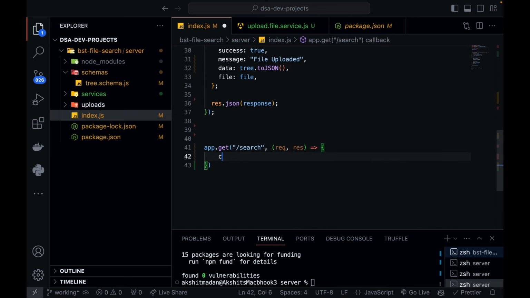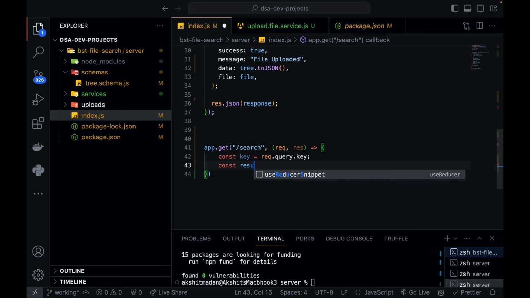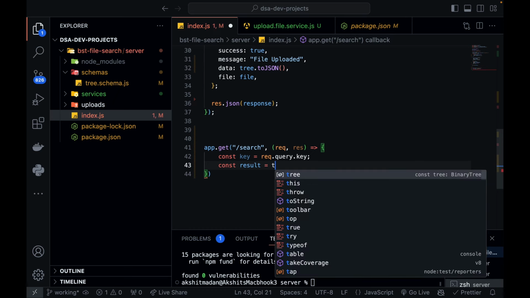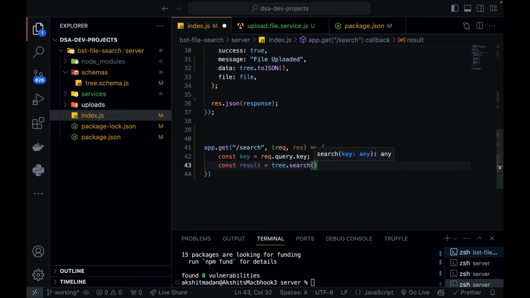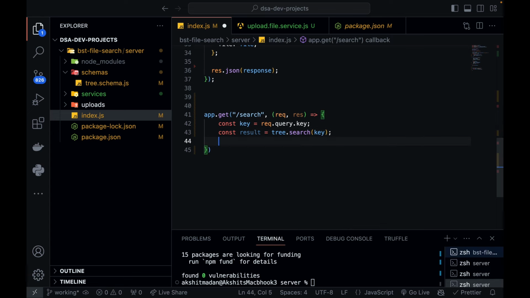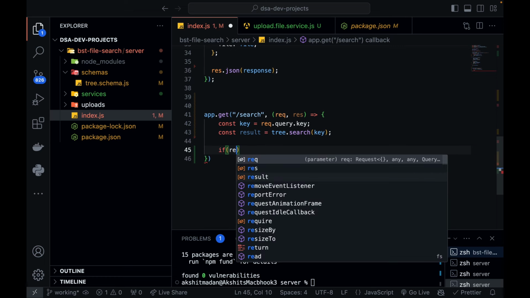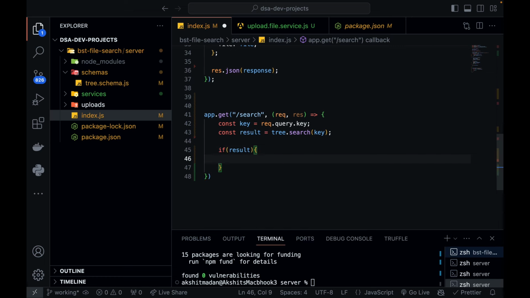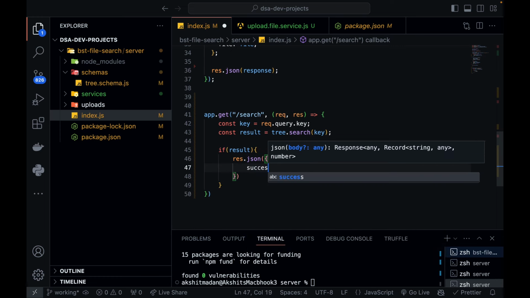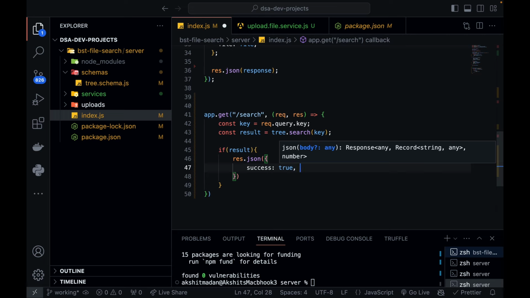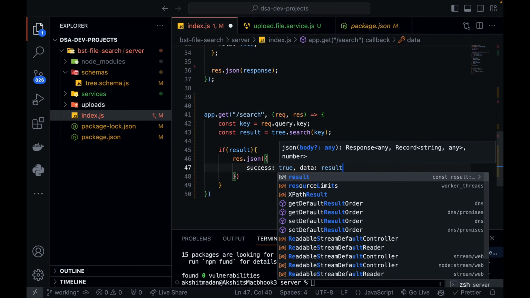In this, the key the user is going to pass in the query, so request.query.key, and the result that you're going to get is tree.search, and pass the key. If your result exists, that means if you found the file, then you can return response.json, your success will be true, and your data will be the result which you just found.